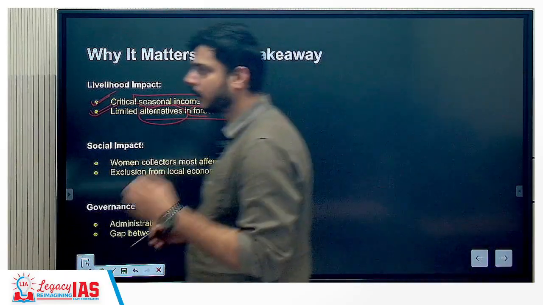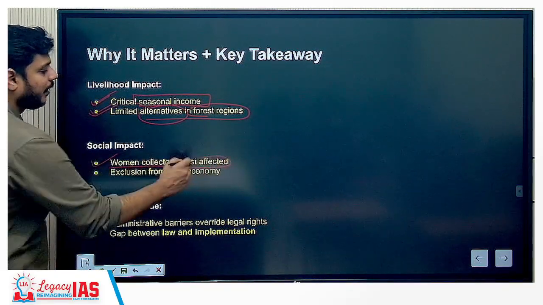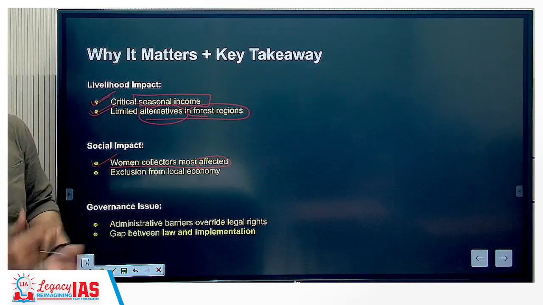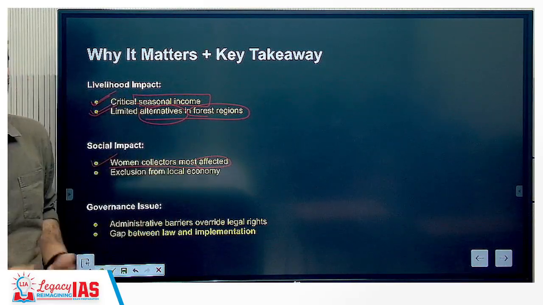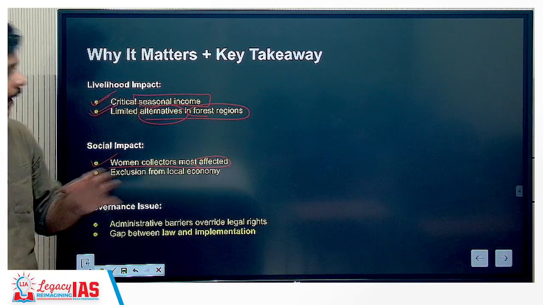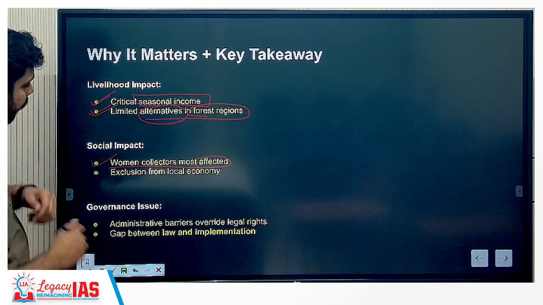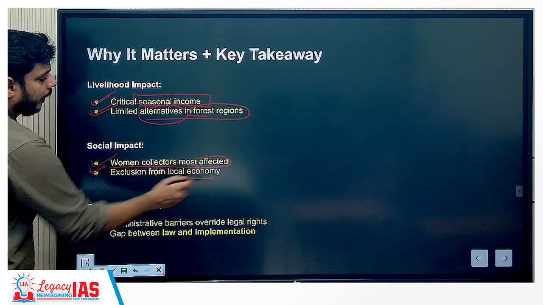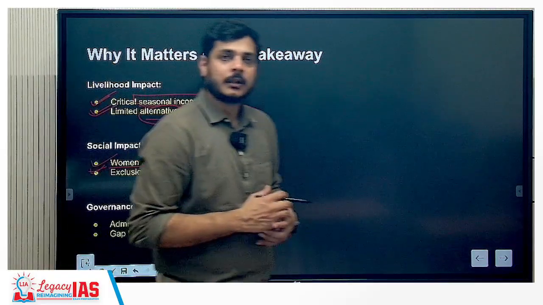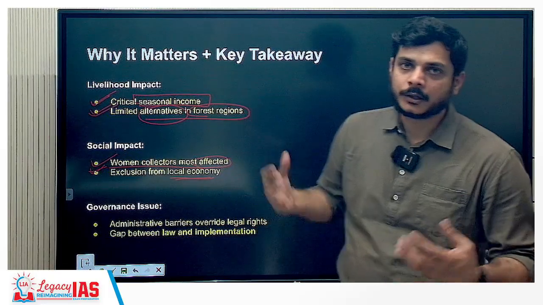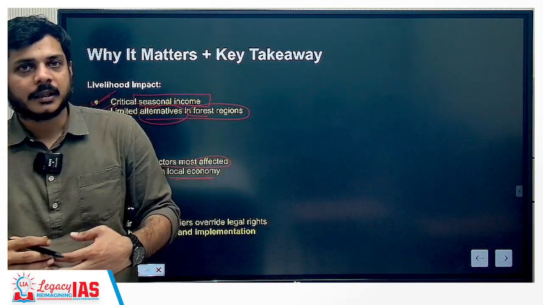Social impact: we talk about particularly the women collectors, who are the most affected because they seem to be excluded from the permits or the card system. This means they cannot collect, use, and sell minor forest produce without this card, and mostly you will find that women collectors are on the exclusion side. Exclusion from local economy is another social impact. Whenever there is a transactional relationship between two different communities, economic activities ensure that the two entities are integrated.